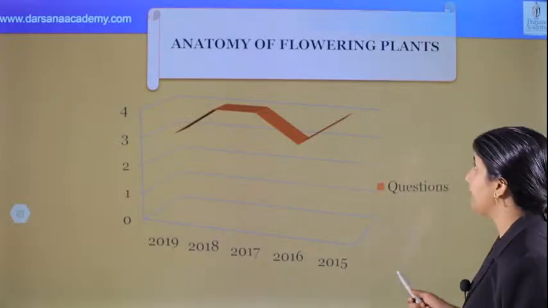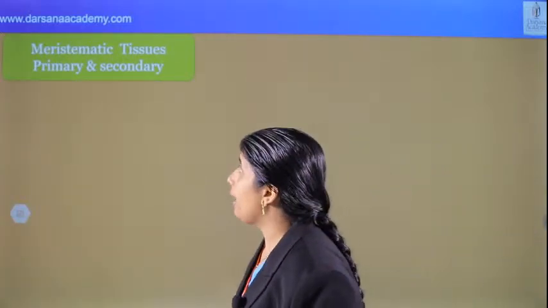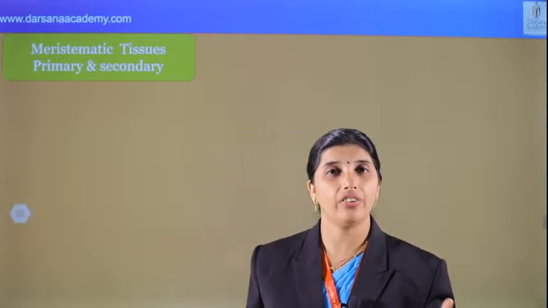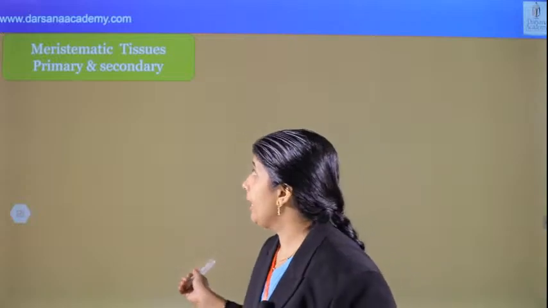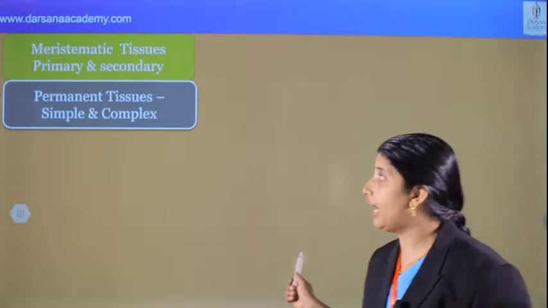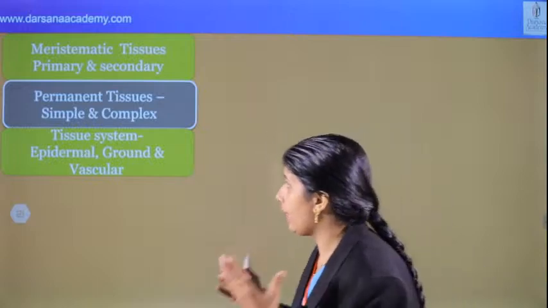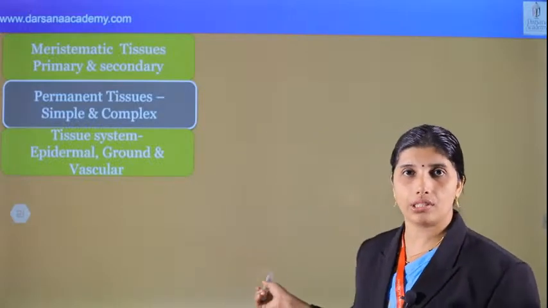And what about the different concepts in this chapter? We can see that there is meristematic tissue, primary and secondary meristem. Very important. And next, we can see permanent tissue, simple and complex permanent tissue. And also the tissue systems are there: epidermal tissue system, ground tissue system, and vascular tissue system.